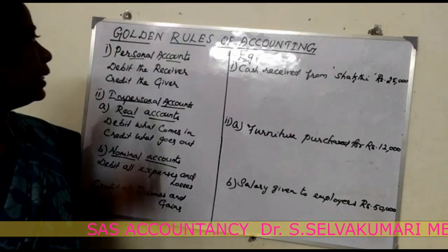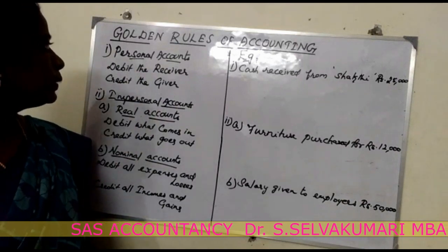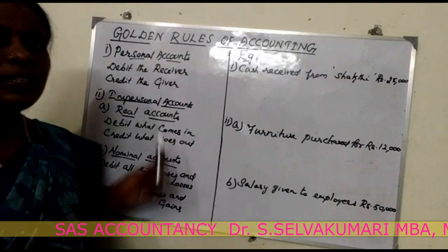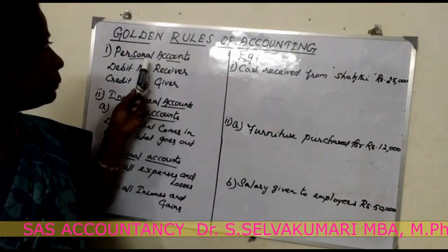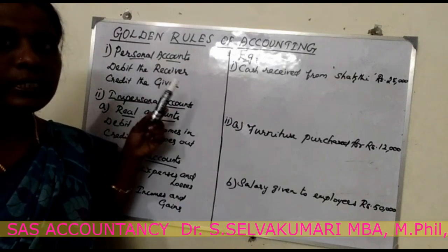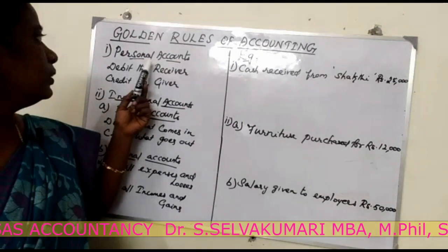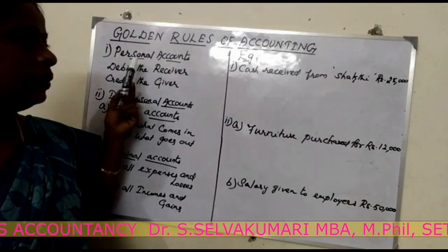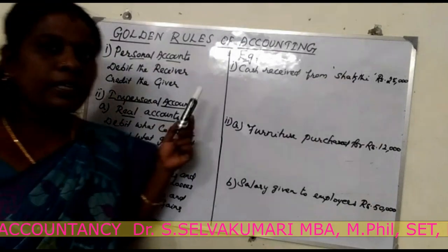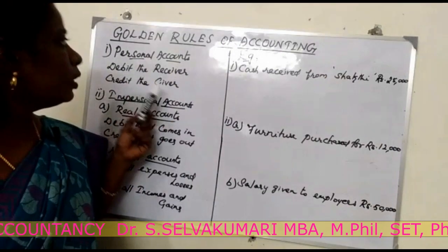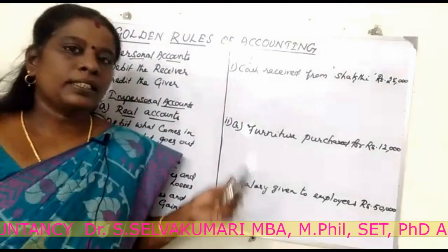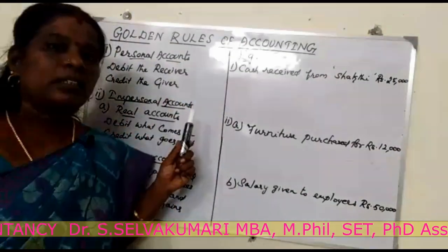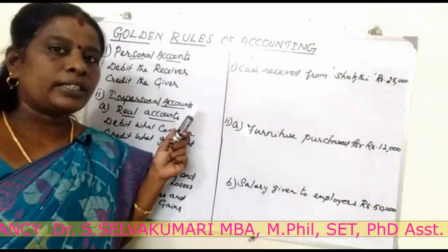First one, personal account. Personal account means that when a person is involved in a business transaction, that is a personal account. That person may be a real person or an artificial person. Real persons are the proprietor of the business, creditors or debtors.